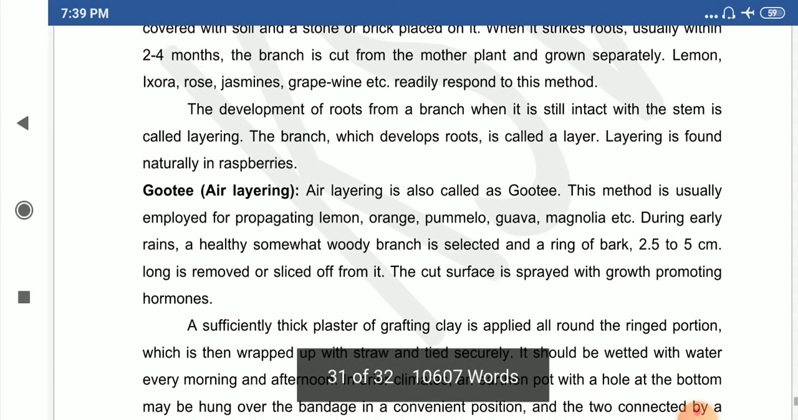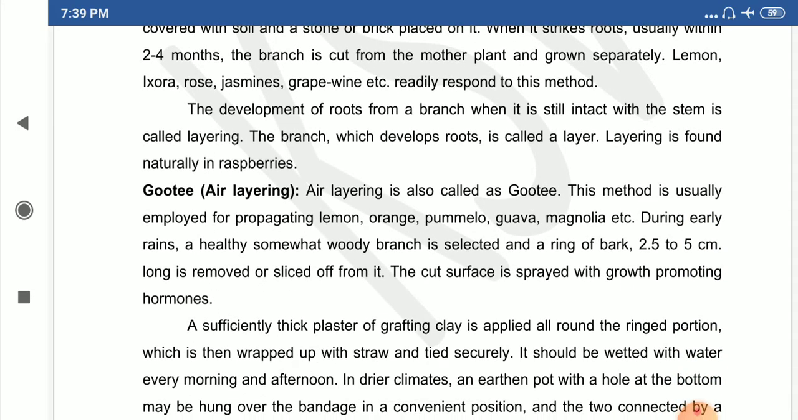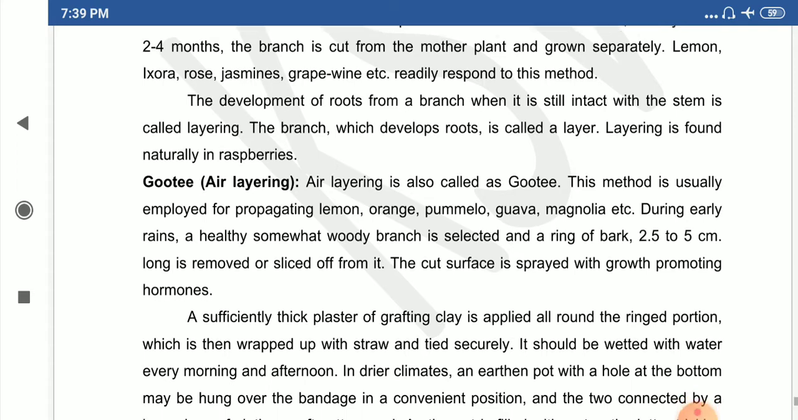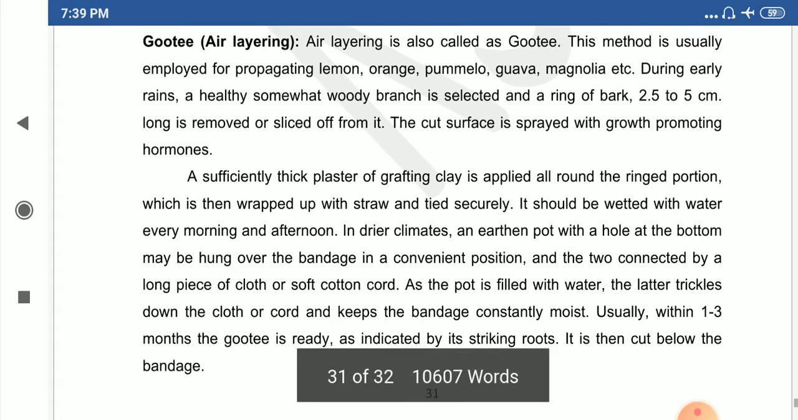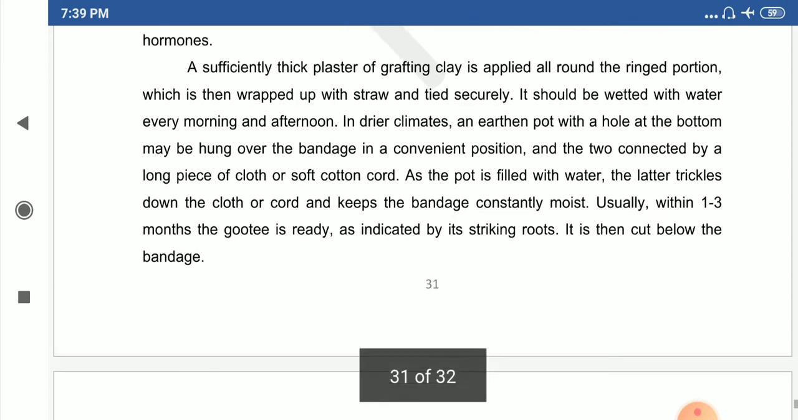There is another type called air layering, generally referred to as gooty. In this method, they take the plant, remove the stem portion, and tie soil tightly around it, and it develops into a new plant where the soil was tied. That condition is called air layering.